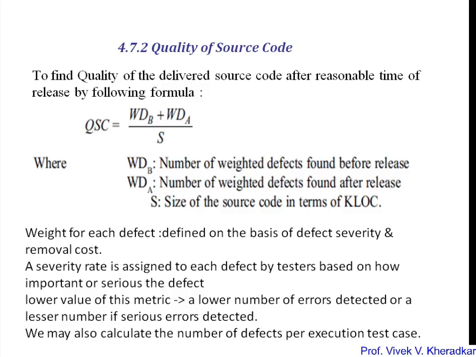Okay, so the survivability rate is assigned to each defect by the tester based on how important or serious the defect is. So obviously we will assign the weight based on the survivability. So a lower value of this metric indicates a lower number of errors detected, or a lesser number of serious errors detected. That's why a lower value of QSC indicates that a lower number of errors are detected, and fewer errors you identify.